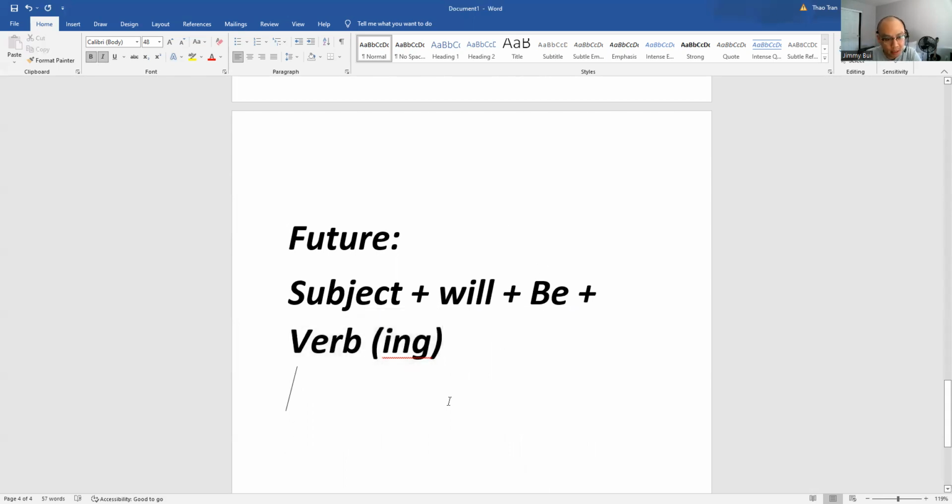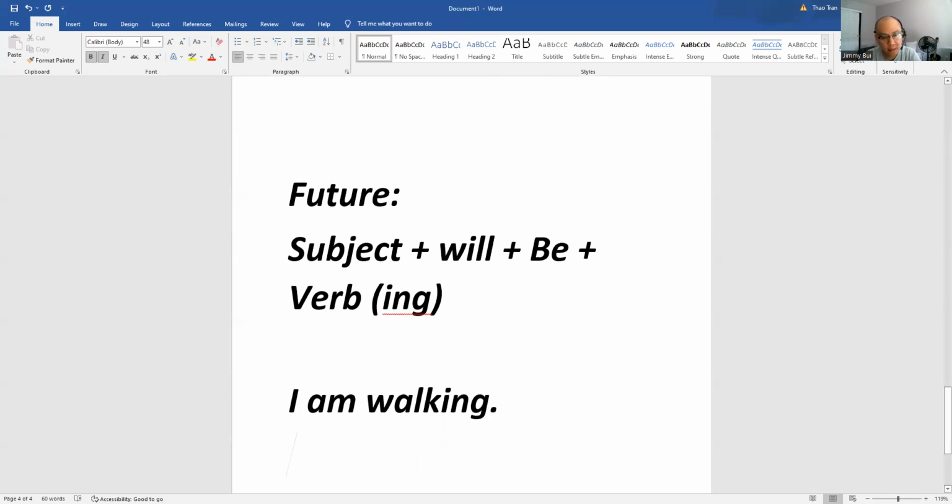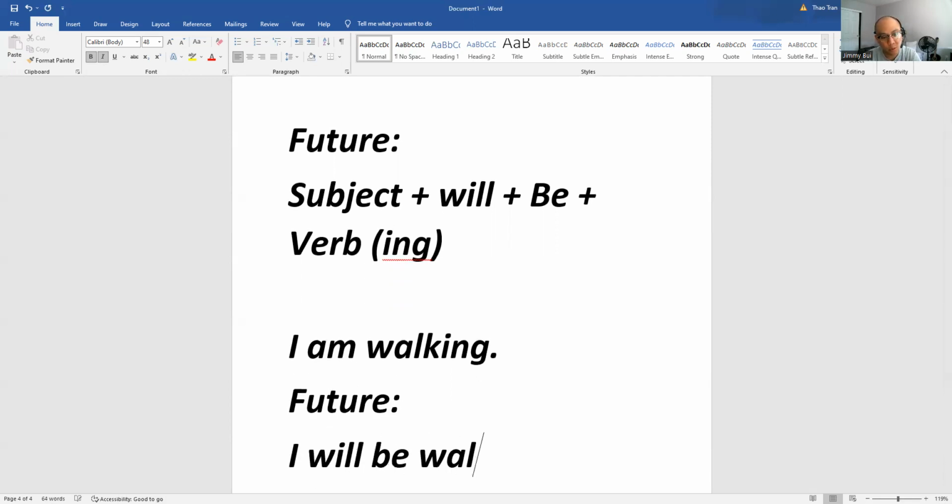because if we're looking at a present continuous, we know I am walking. Okay, subject, be, verb. And that's something we may be familiar with if you've watched the past video. And then now we want to talk about the future tense, I will be walking. And the idea and concept is the same as past continuous. The action is going to happen in the future before or shortly after another event or verb or action, right? And so I will be walking.